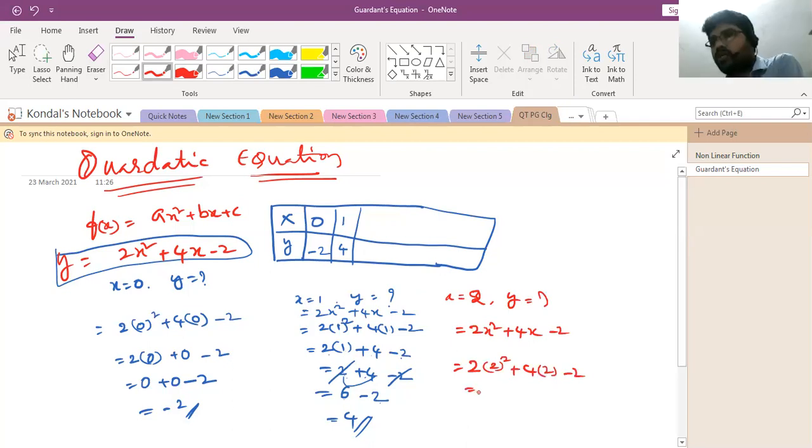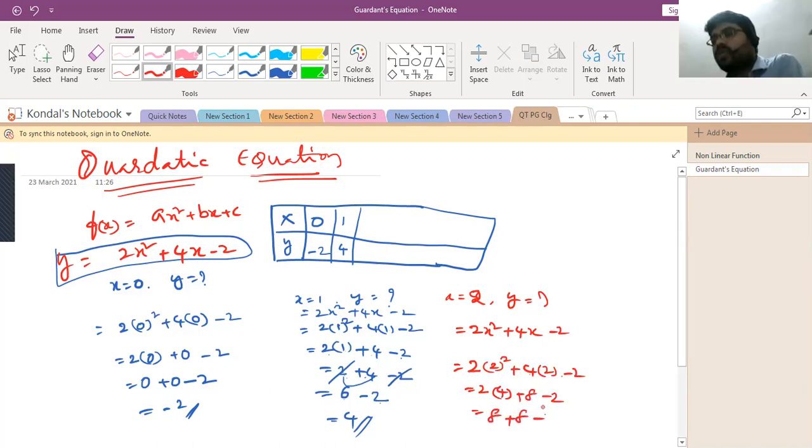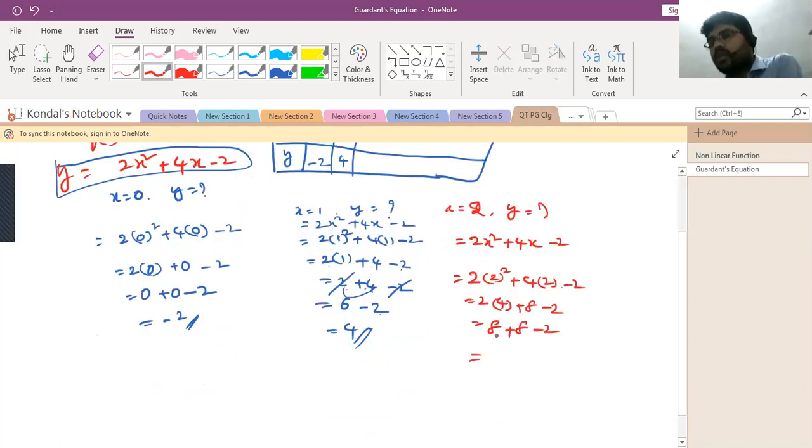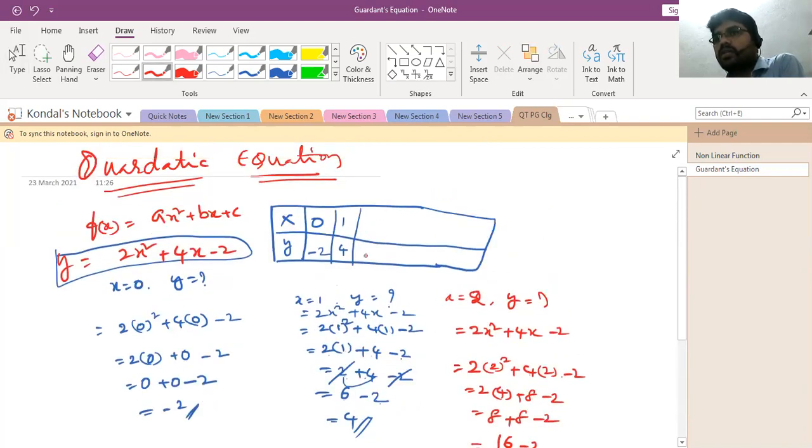Then as it is you can take 2. 2 into 2 is 4, so 2 into 4 is 8, plus 4 into 2 is 8, minus 2. So here you can add the positive values, 8 plus 8 is 16, minus 2. So when you subtract this 2 from 16, you will get 14, right?